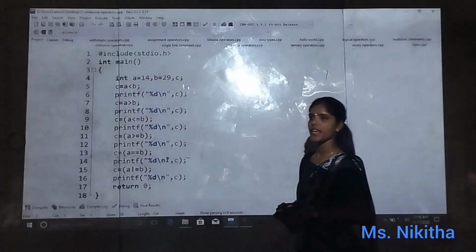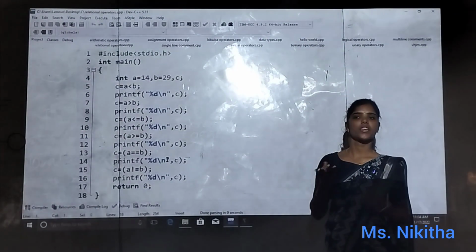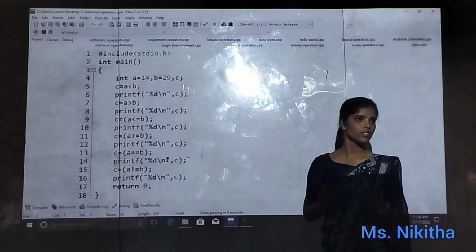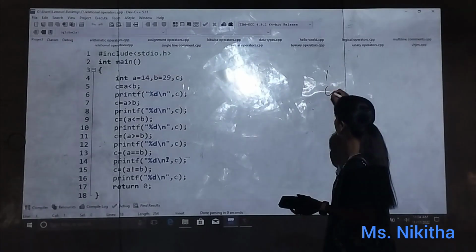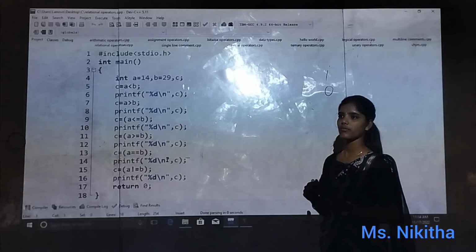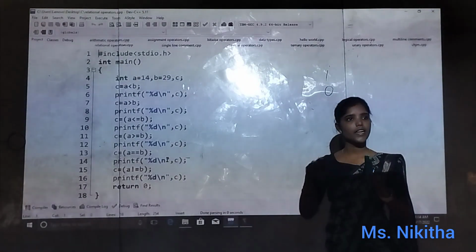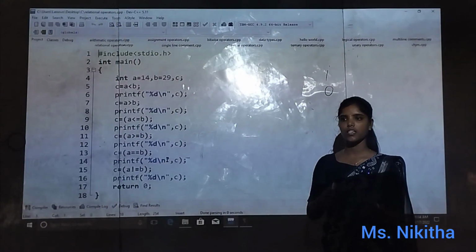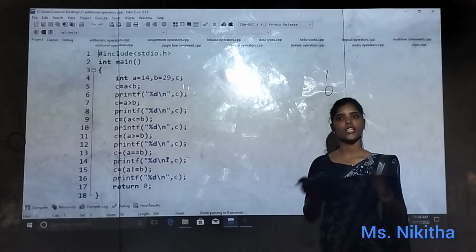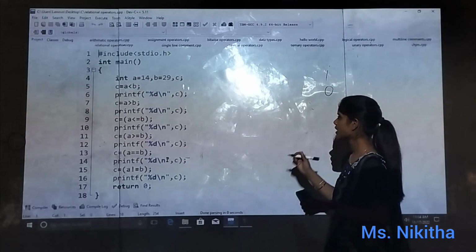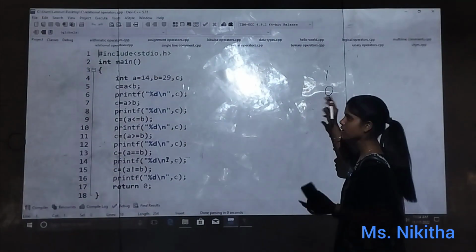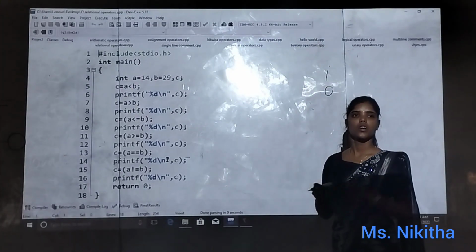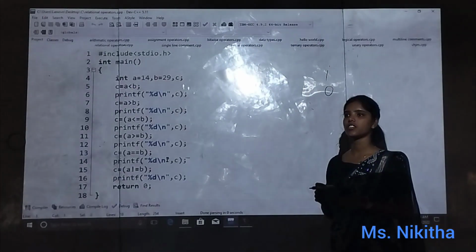So then A greater than B. Is A greater than B? No. 14 is not greater than B. So what will we get? 0. Am I right? So next, what are we checking? A less than or equals to B, which means either it could be less than or it could be equal. Both can happen. A is 14, B is 29. So 14 is less than 29 but not equal. So one condition is satisfied, so it will show true.